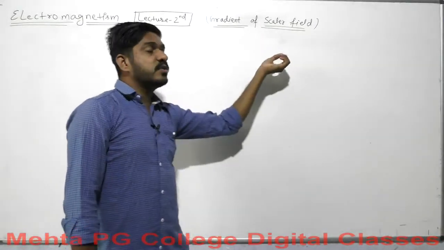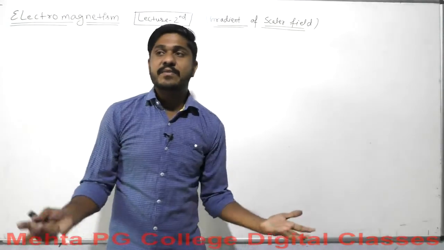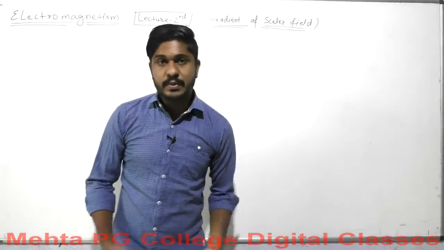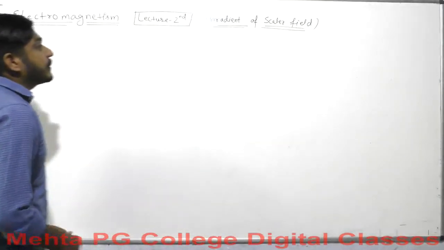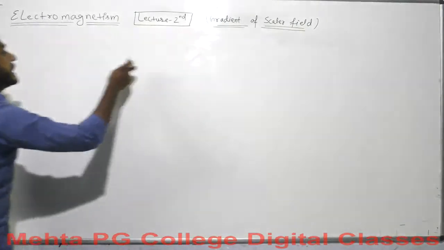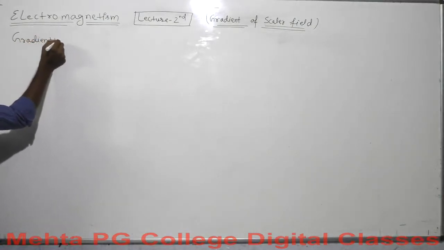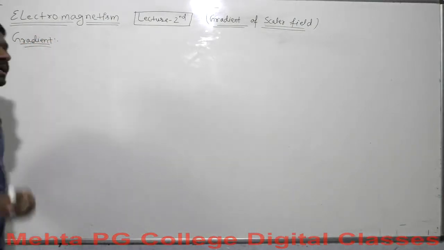And what if you apply gradient on a scalar field, and what the results could be? So let's begin with the topic. First I am talking about the gradient. So what is gradient?